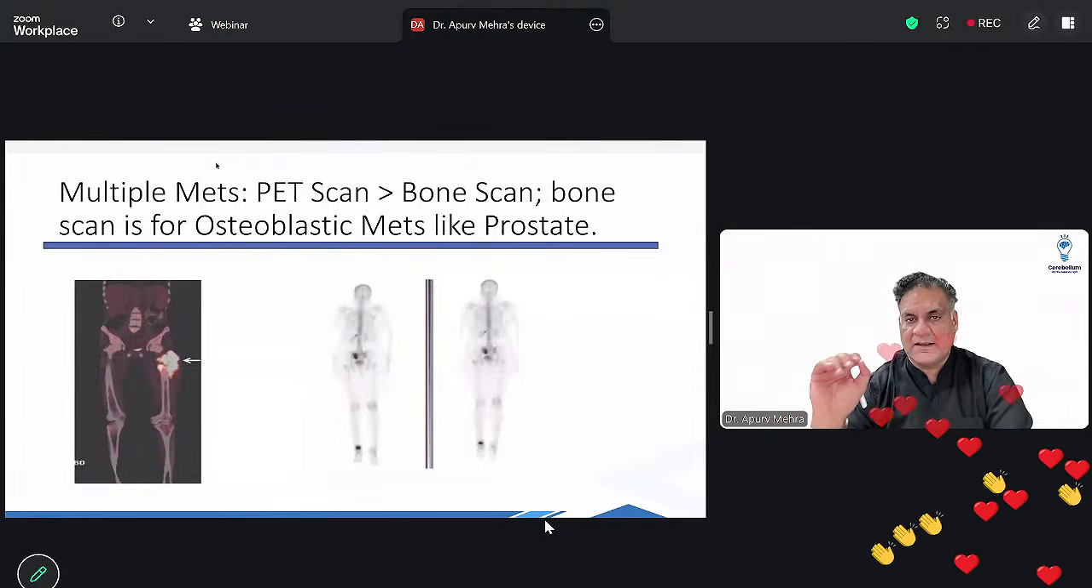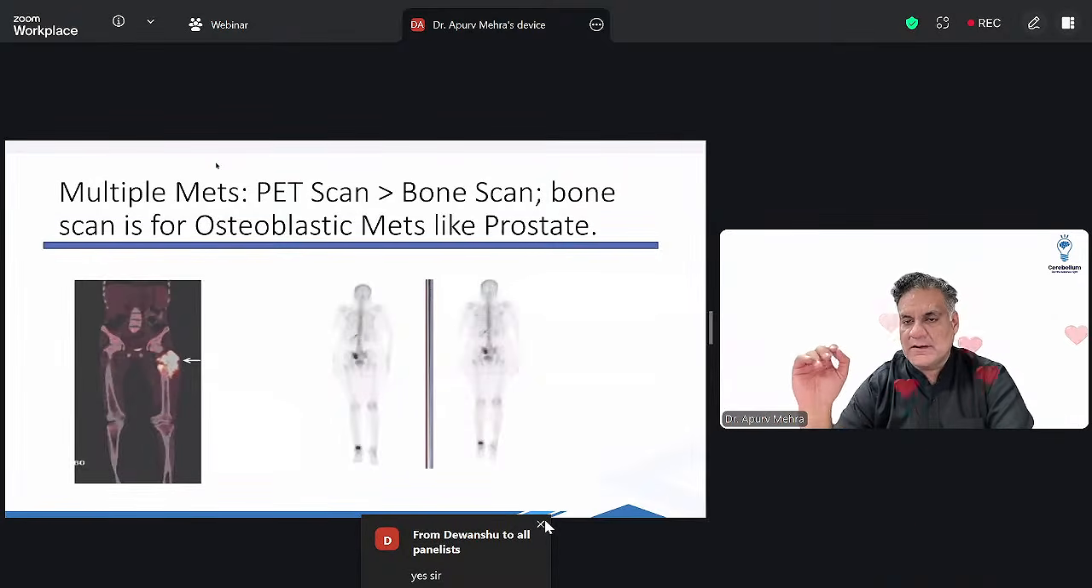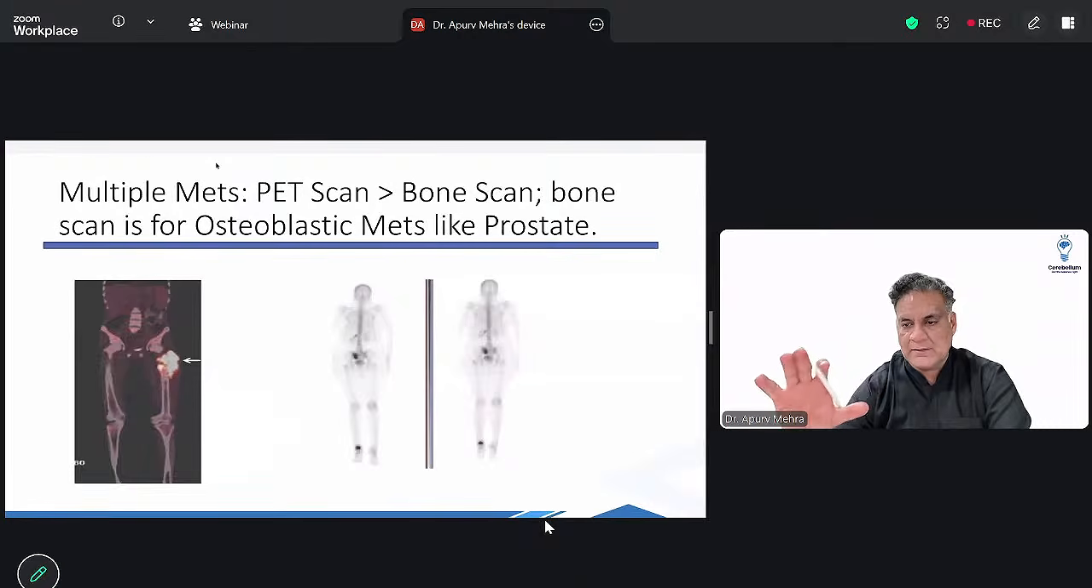Metastasis, PET scan is the investigation of choice. PET scan more than bone scan. PET scan will pick up mets all over the body. So MRI in one area, but PET scan all over the body can pick up the metastasis, but not for osteoblastic mets. Osteoblastic mets are picked up on bone scan. B for bone scan, B for blastic activity.